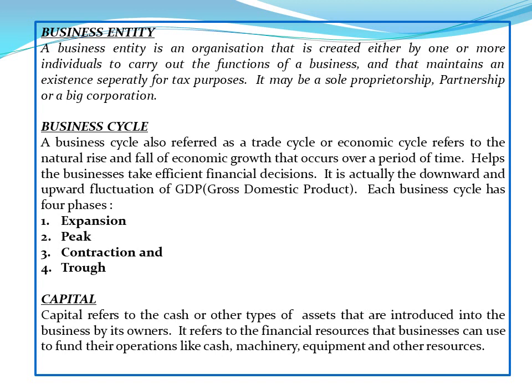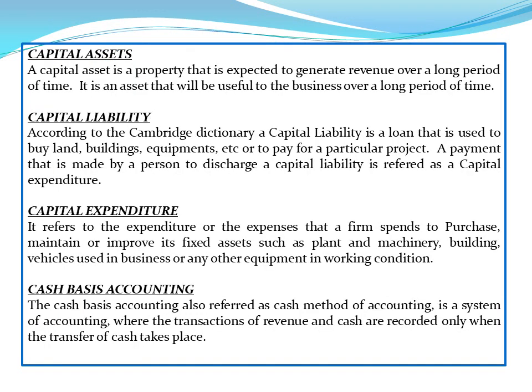Capital refers to the cash or other types of assets that are introduced in the business by its owners. It refers to the financial resources that businesses can use to fund their operations, like cash, machinery, equipment, and other resources. Capital asset is a property that is expected to generate revenue over a long period of time. It is an asset that will be useful to the business over a period.